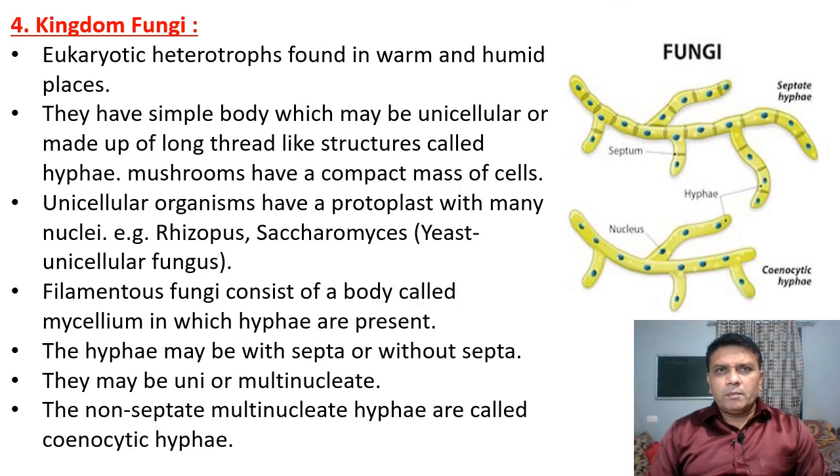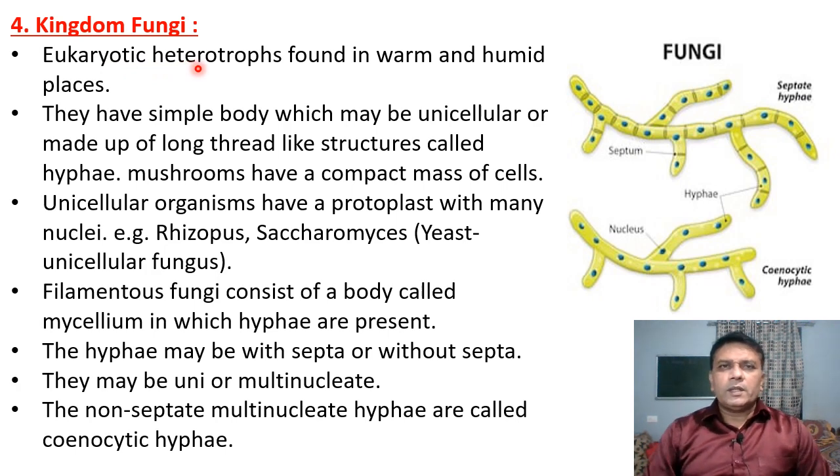The fourth kingdom in the five kingdom system of classification is kingdom Fungi. The organisms are eukaryotic, that means they show presence of eukaryotic cell structure. Then they are heterotrophs, showing heterotrophic mode of nutrition.